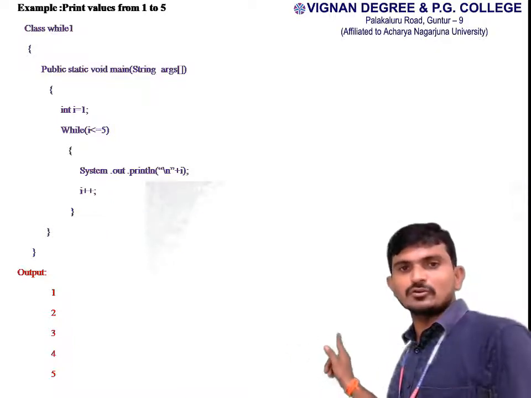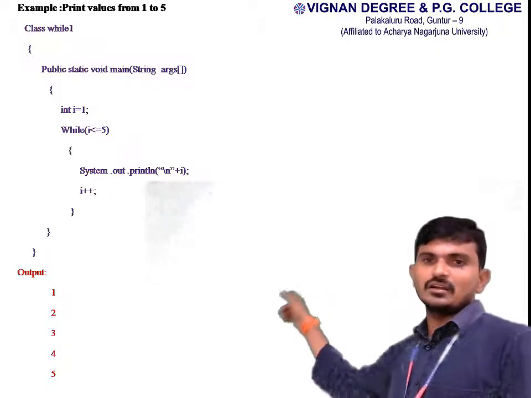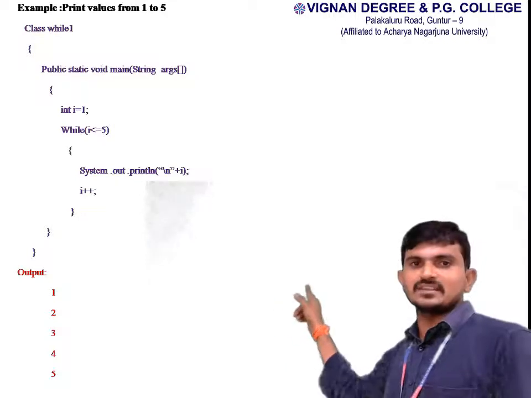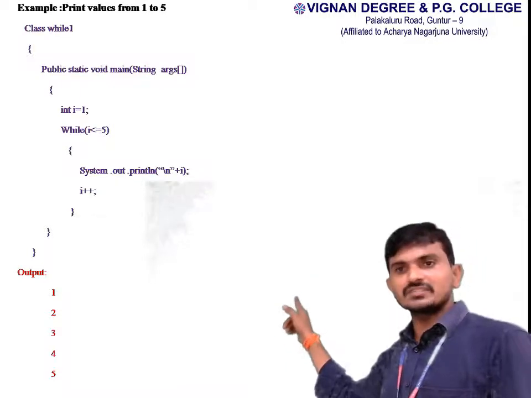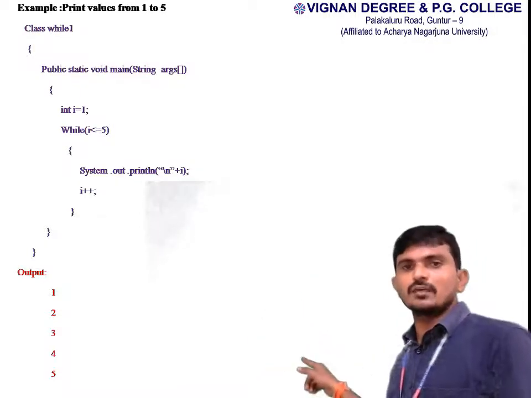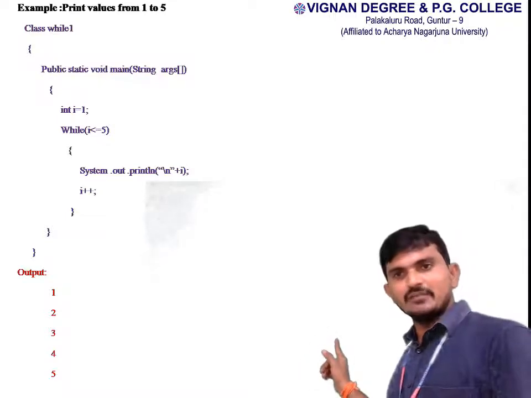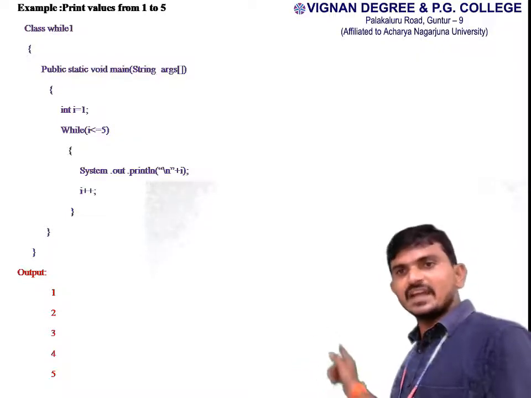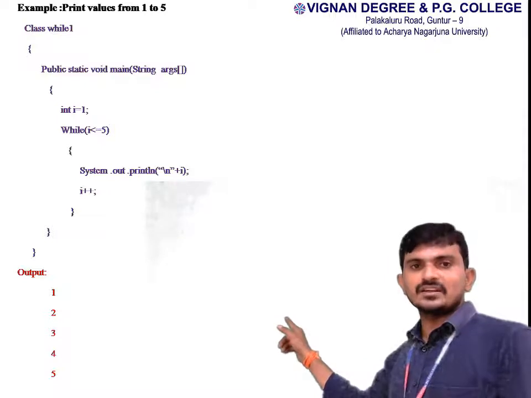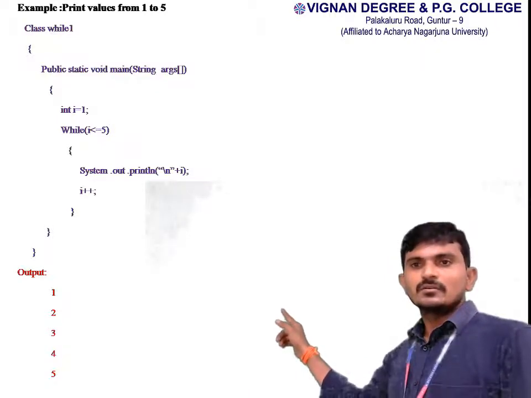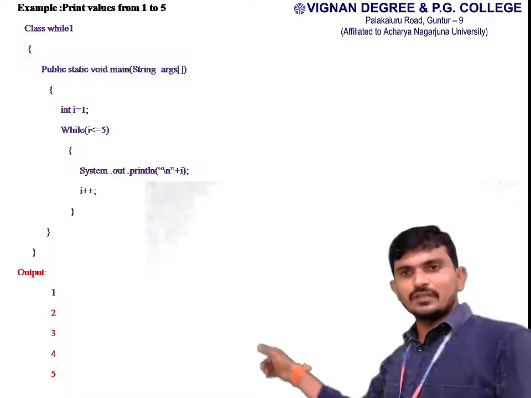1 plus 1 equal to 2. We have to substitute the value 2. 2 less than or equal to 5. Condition will be satisfied. Enter into the loop. Print the i value. Once again increment the i value. 3 less than or equal to 5. Condition is true. Enter into the loop.